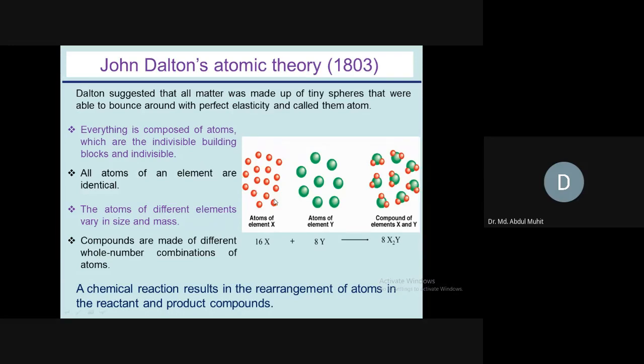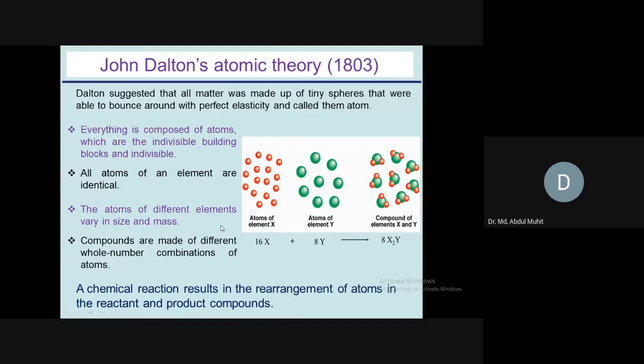Like X atoms in element X are all the same here, and look like red marbles. And atoms of element Y are similar, like green marbles.